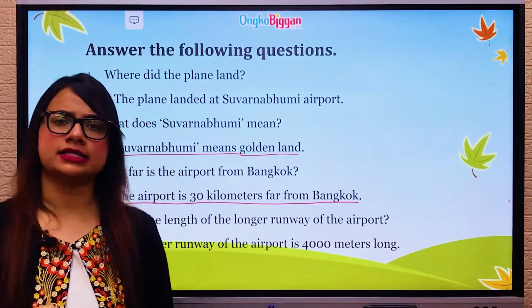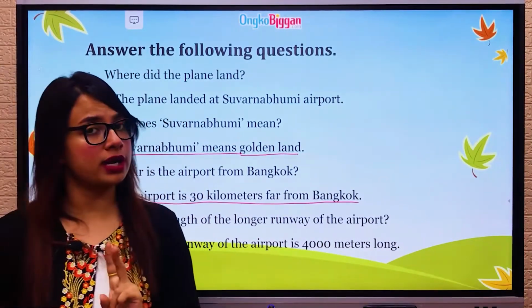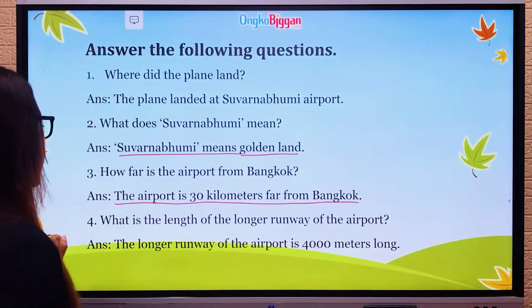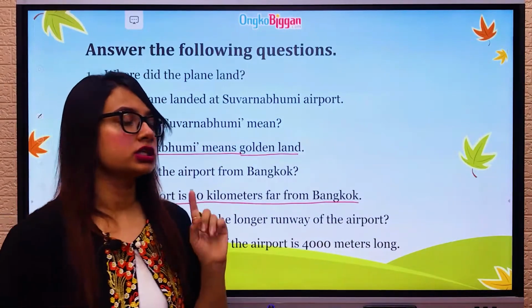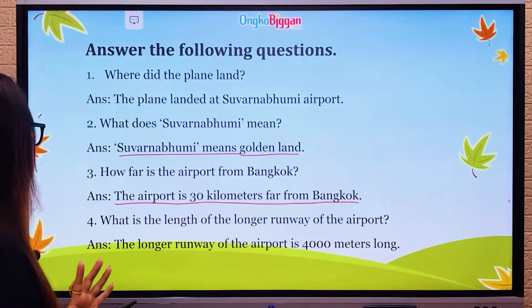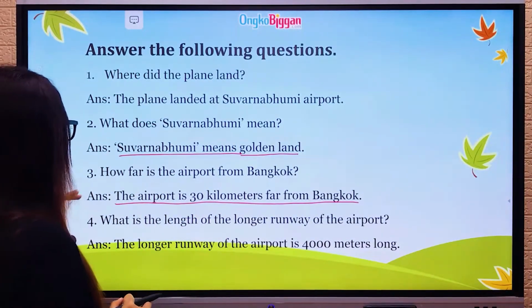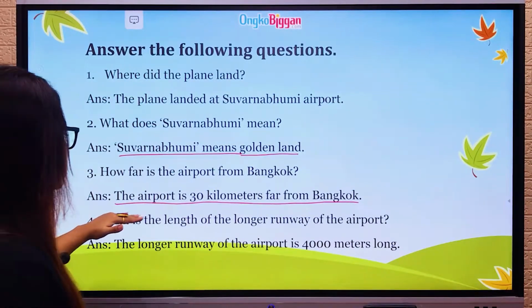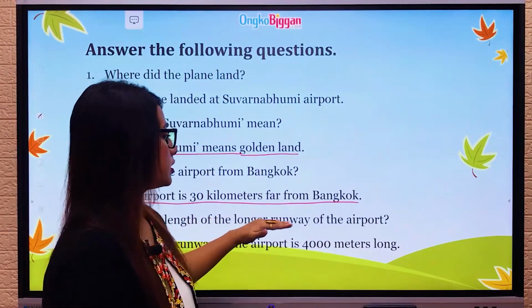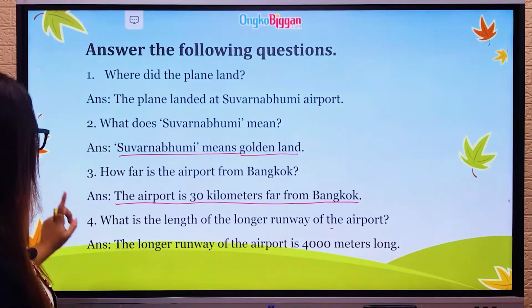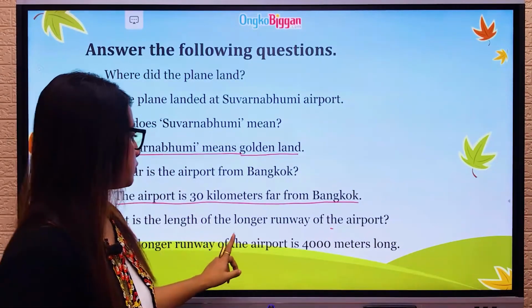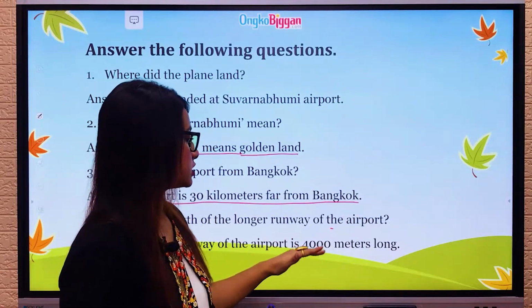We have seen in the passage that we have 2 parallel runways, and one is longer and the other one is a bit shorter according to length. So when it says what is the length of the longer runway of the airport, the answer will be, the longer runway of the airport is 4,000 meters long.